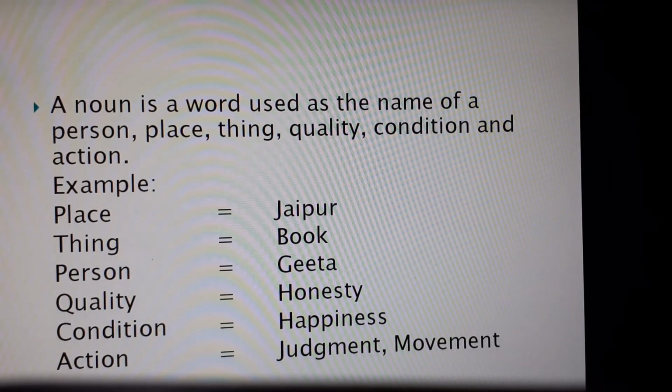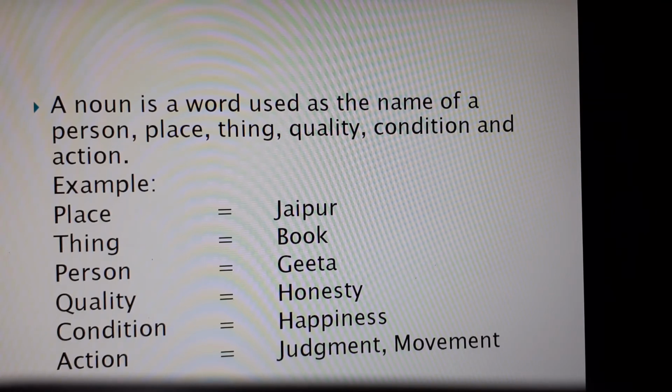In the same way, the example for quality. What is your quality? That is also included in noun. You are an honest man. So honesty is your quality. The word honest is an adjective, but honesty, that is the quality of the person.